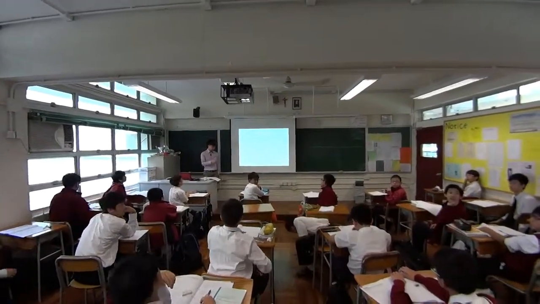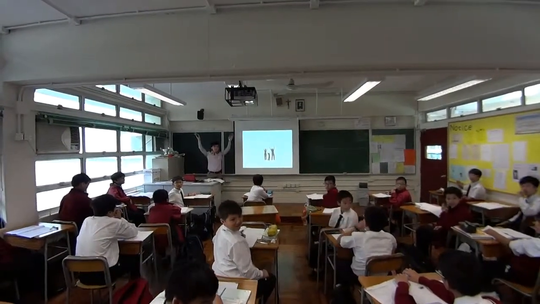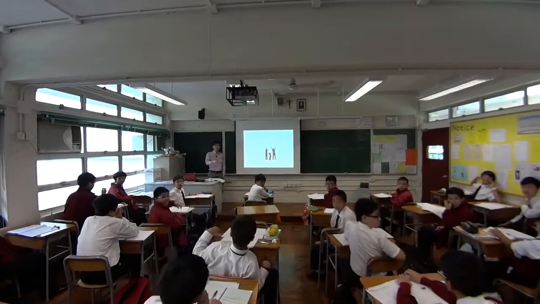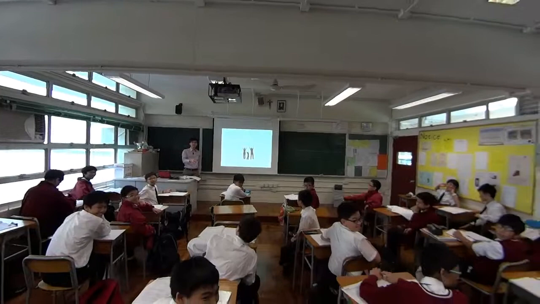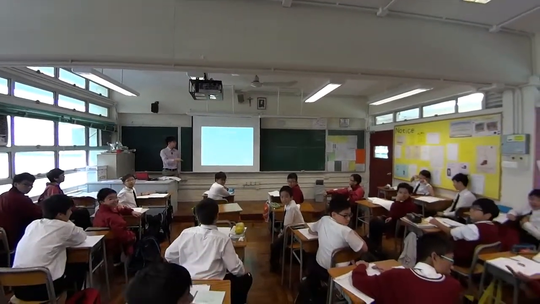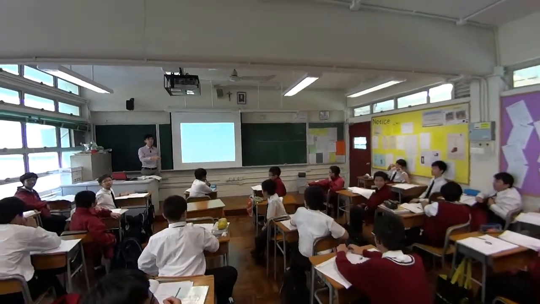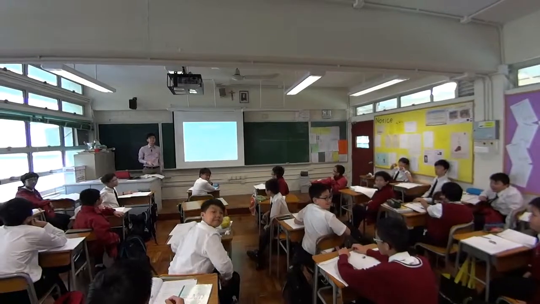No, use your hand or use your arm. Okay. Is this an acute angle? No, this is a short angle. Okay? Okay, you pick a number.